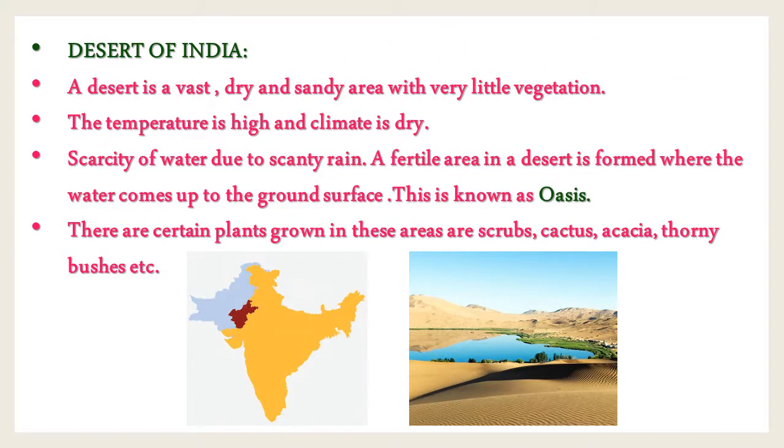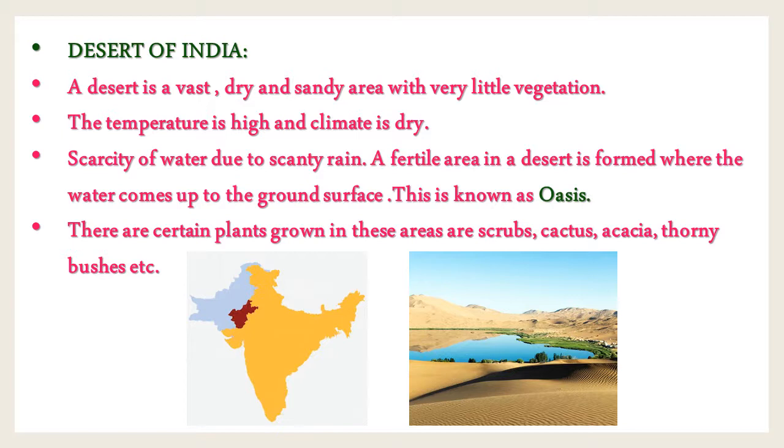Children, next is the desert of India. Already you have studied about the desert in the previous class. In this class, we are going to discuss the desert in detail. Locate the state of Rajasthan on the map of India.